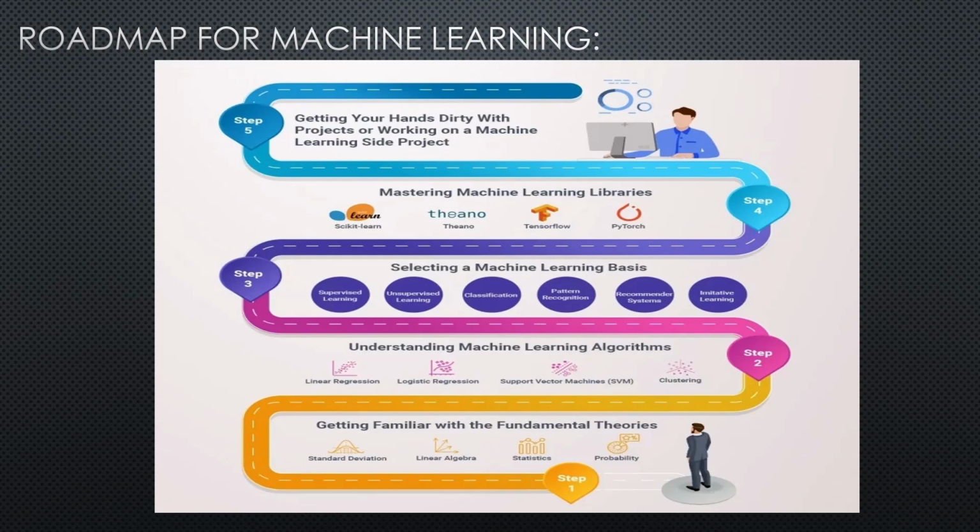And next, roadmap for machine learning. This is the roadmap for machine learning. First of all, these are all the basics, getting familiar with fundamental theories, just like standard deviation, linear algebra, statistics, probability. And second step, understanding machine learning algorithms. These are algorithms just like linear regression, logistic regression, vector machines, clustering, association, etc. And then selecting machine learning basis, just like supervised learning, unsupervised learning, classification, recognition, imitating.